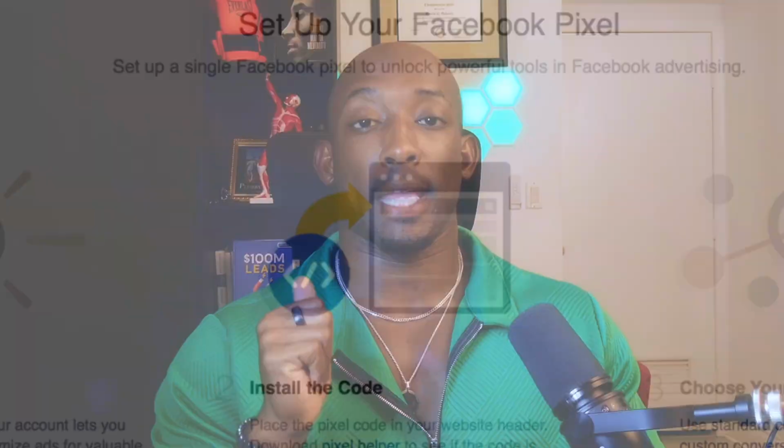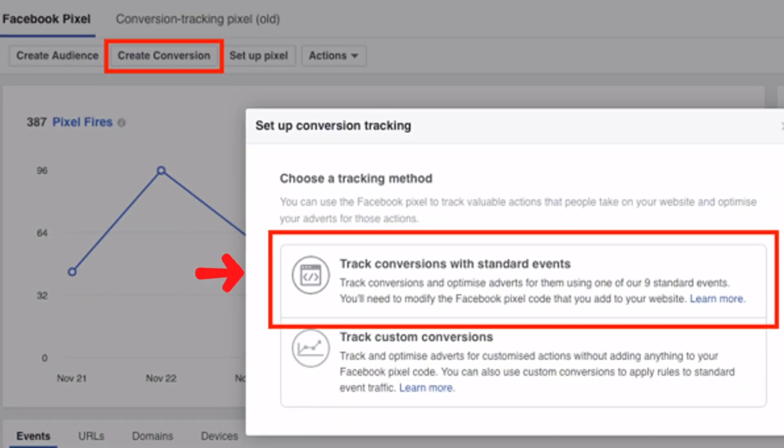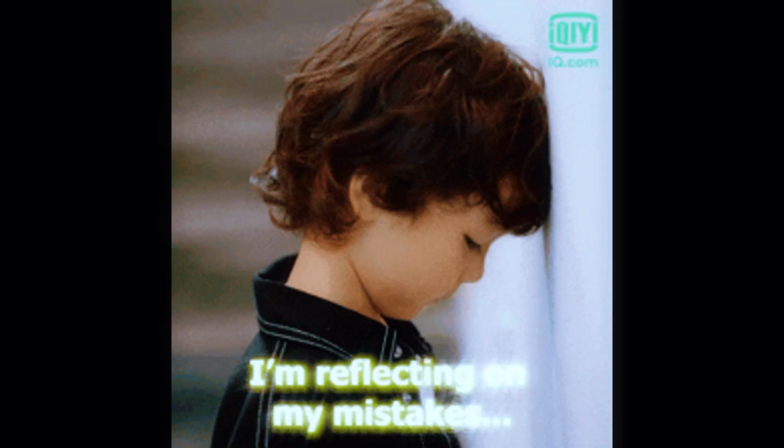And here's how to set it up. Install the Facebook pixel on your website and set up a conversion API, and then create a custom event for each action that you want to track. And test everything with Facebook's event testing tool. This is non-negotiable. If you're not tracking conversions, you're just gambling with your ad budget. Mistake number 5.